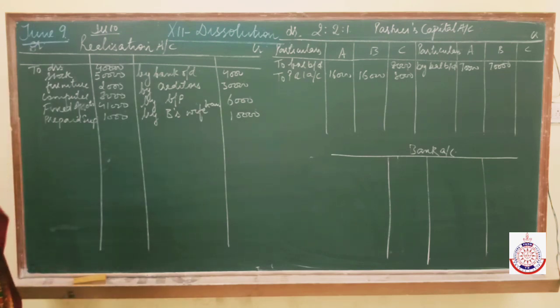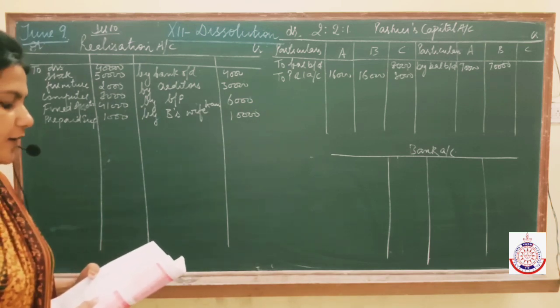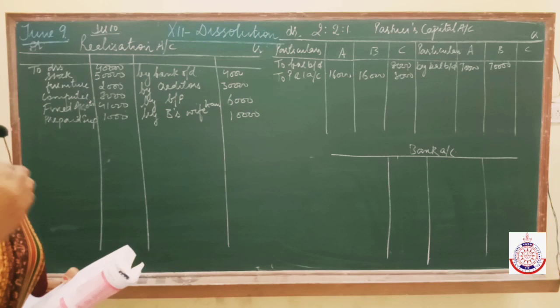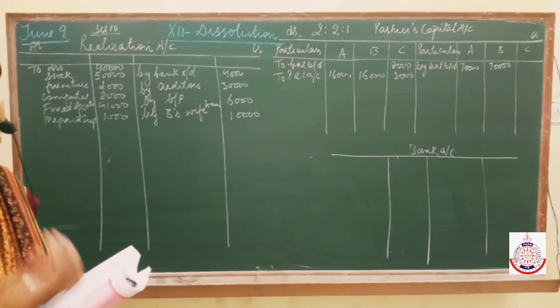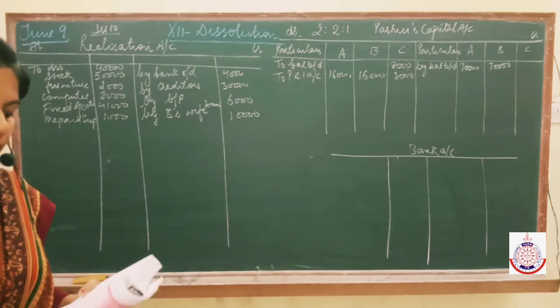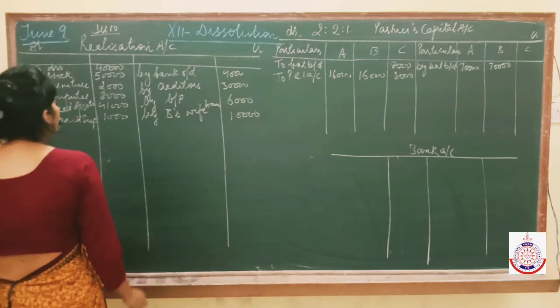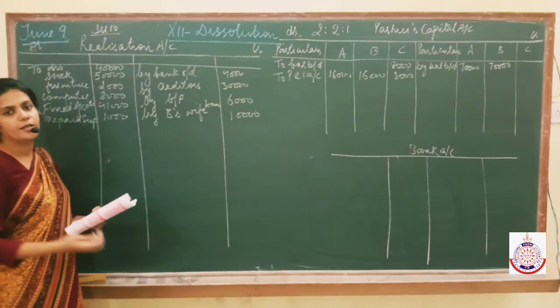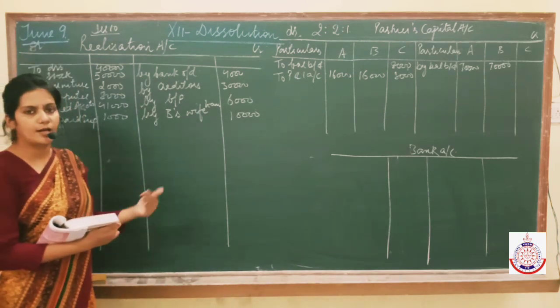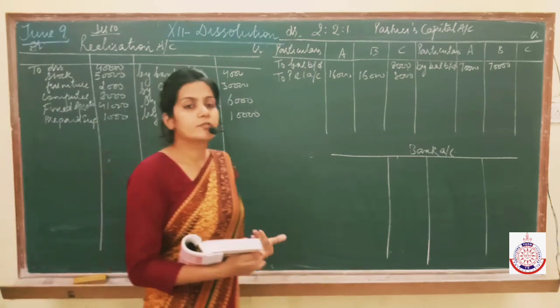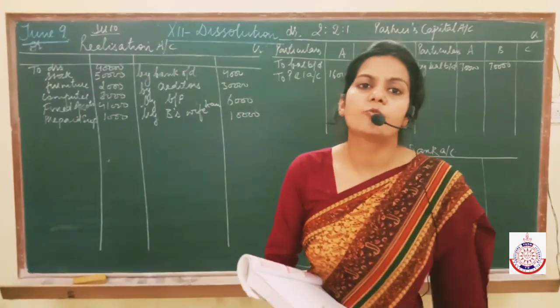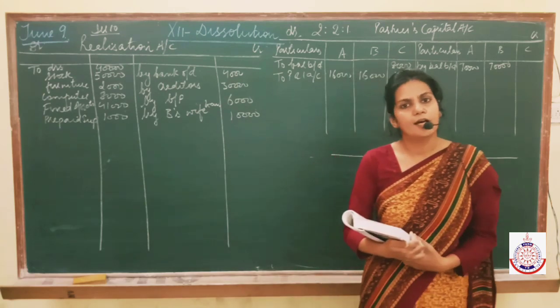Now come to the adjustments. The first adjustment is assets realized as follows. First of all, assets realized means when we have sold off these assets in the market, then we got this much amount of money. Like after selling stock in the market, we got rupees 32,000. So what are we going to write here? By bank. Because whenever you sell any asset in the market and you get money, the entry which will pass is bank account debited to realization account.